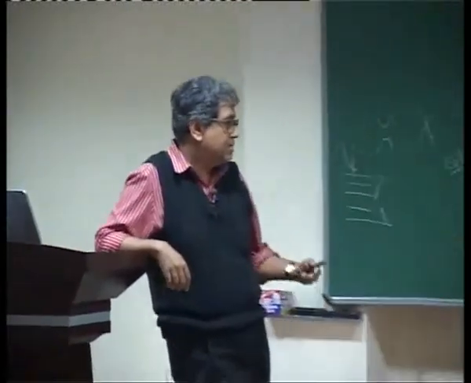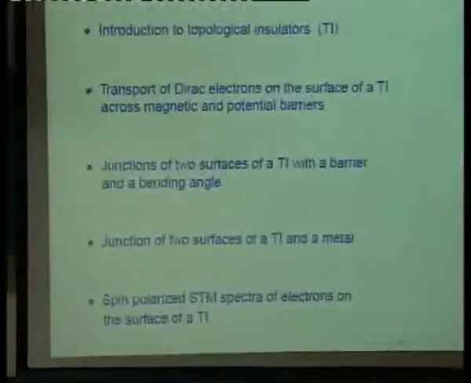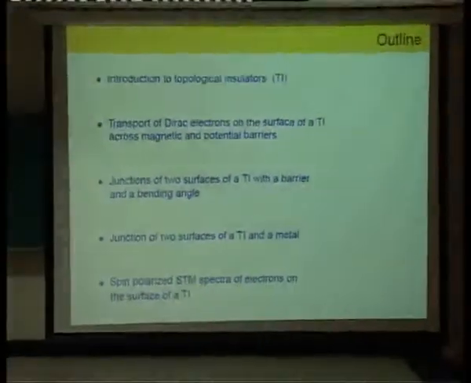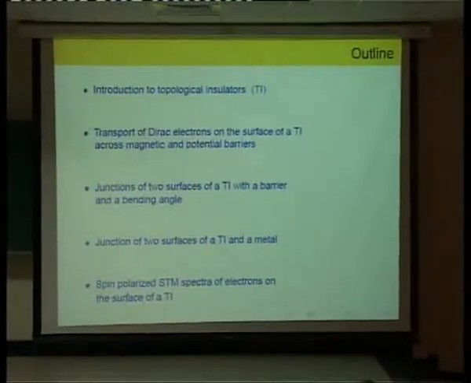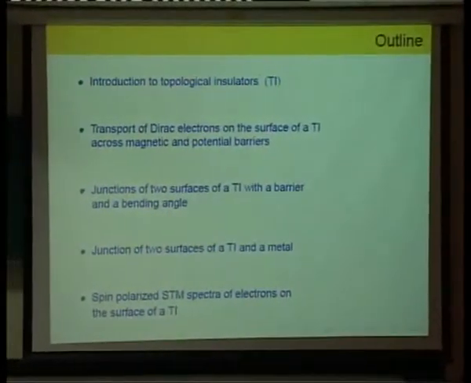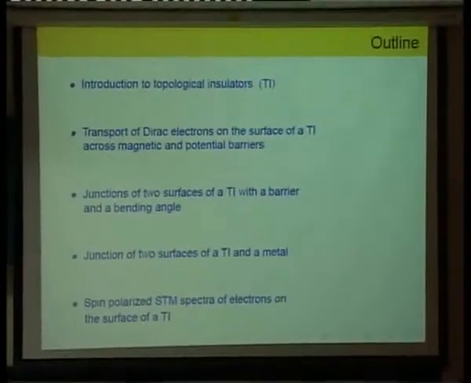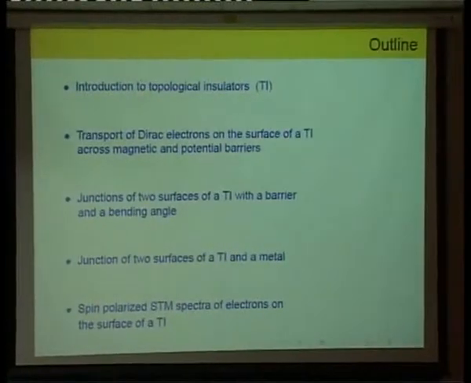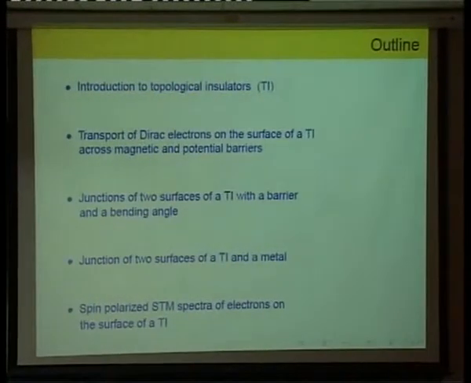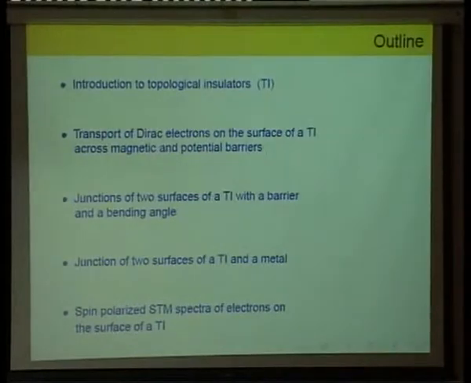Okay, so I'll tell you about transport that happens on the surface if you have magnetic and potential barriers. What happens if you have junctions of 2 topological insulators with a barrier. Also, if there are 2 topological insulators whose surfaces are at an angle with respect to each other. What happens if you have a junction of 2 surfaces of a topological insulator and a metal. And finally, what information you can get if you tunnel from a spin polarized STM onto the surface of a topological insulator.